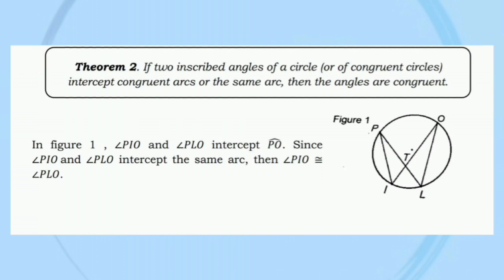Theorem number 2. If two inscribed angles of a circle or of congruent circles intercept congruent arcs or the same arc, then the angles are congruent. In figure 1, angle PIO and angle PLO intercept the arc PO. Since angle PIO and angle PLO intercept the same arc, then angle PIO is equal to angle PLO.